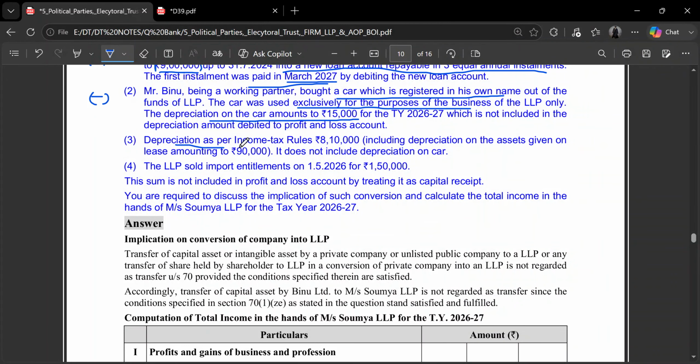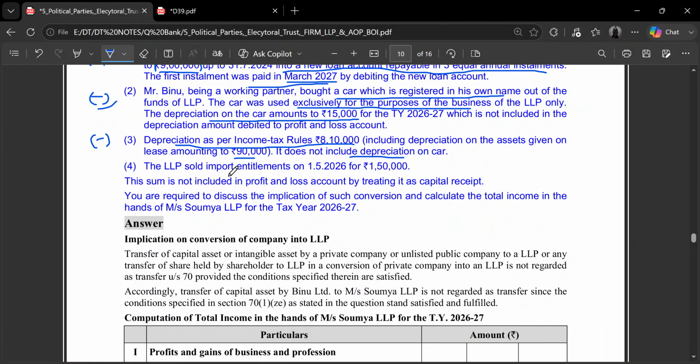Then there is depreciation as per income tax rules, 8,10,000, but it includes depreciation on the leased factory of rupees 90,000. So we'll reduce 90,000 from this, which gives us 8,10,000 minus 90,000, 7,20,000, which will be allowed as deduction for the business. It does not include depreciation on car. That's why I reduced it here only.